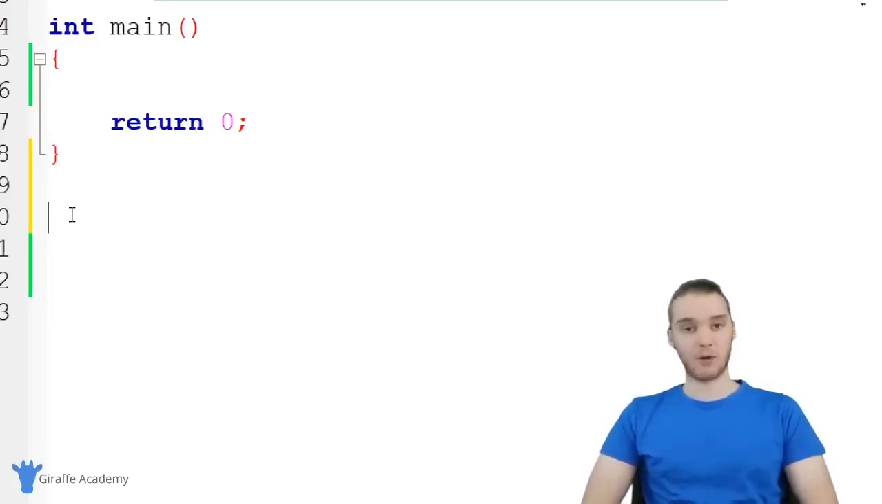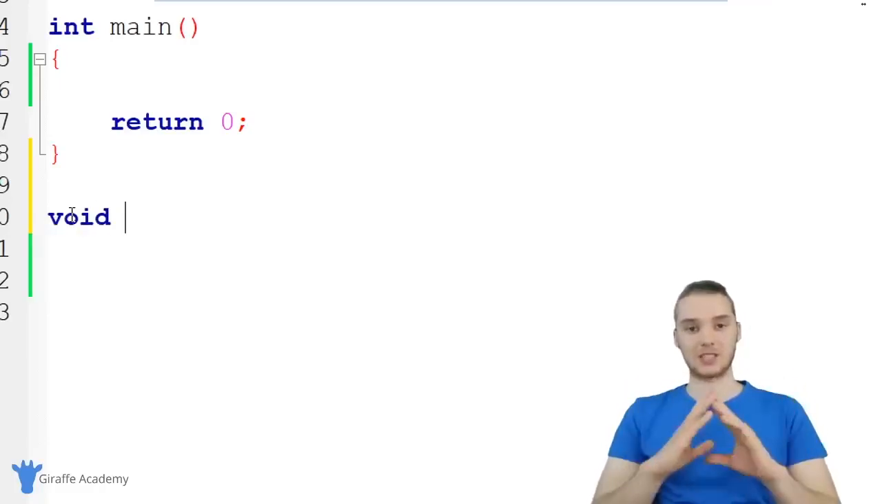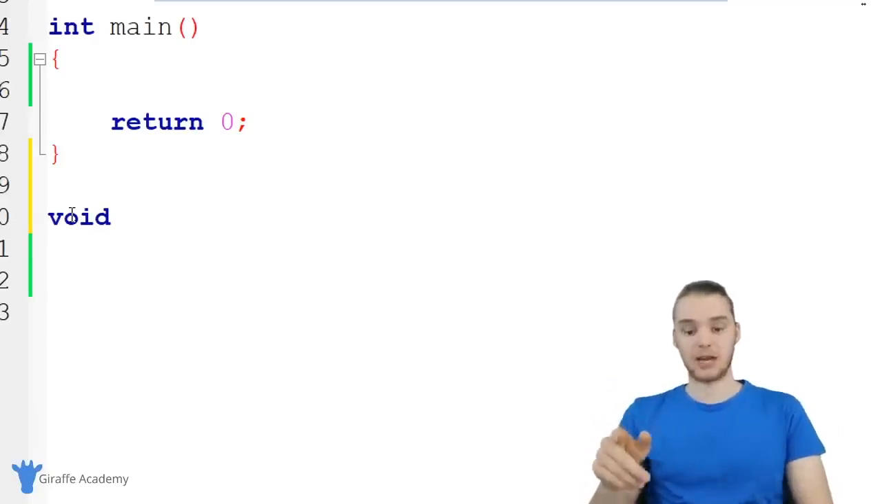Actually, we're going to talk more about return type in the next tutorial, but for now just know that return type is basically the type of data that the function is going to return to the user. So sometimes your function can actually give information back to whoever calls it. In our case though, we're just going to say void, and void basically means that this function isn't going to return any information. That's the first thing that you have to tell C.